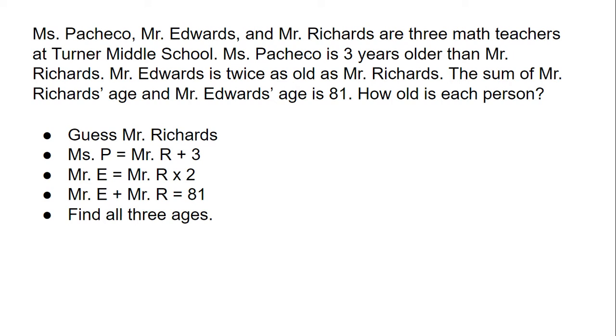Now, new in this problem is we're only adding Mr. Edwards and Mr. Richards' ages to get 81. We don't add Ms. Pacheco's age, which is different than what we've done before, but we still have to find the ages of all three teachers.